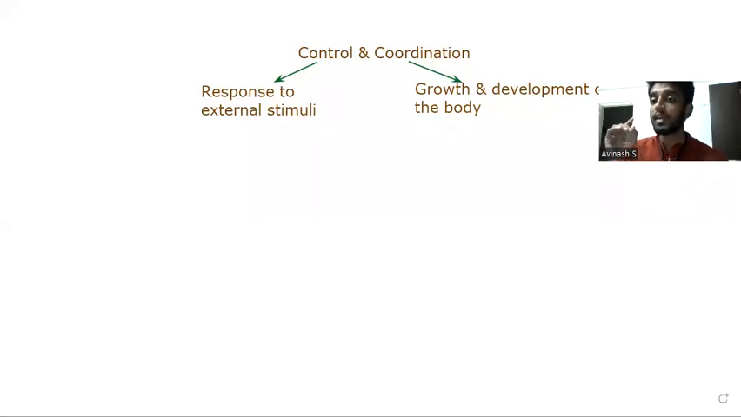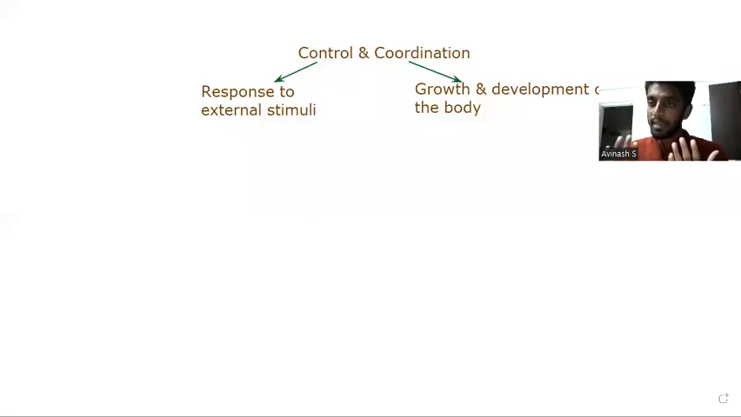Certain surfaces are very hot. For example, if you touch a cooker or a candle, which is very hot, then immediately take your hands off. Or if there is something sharp, like a compass or a thorn, and it pricks you, you immediately take it off. So these are the 5 ways of responding to external stimuli.